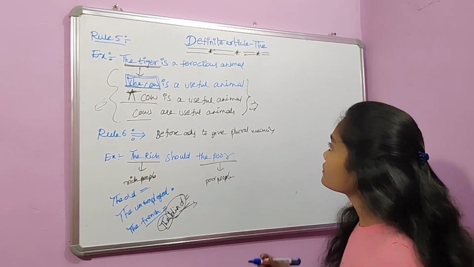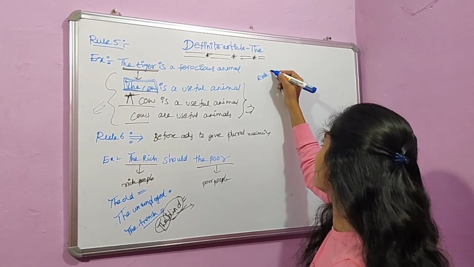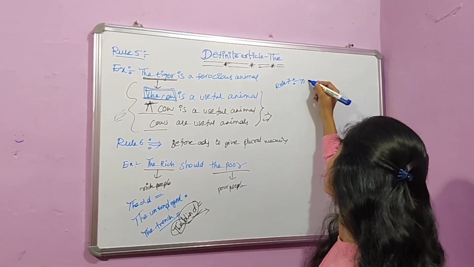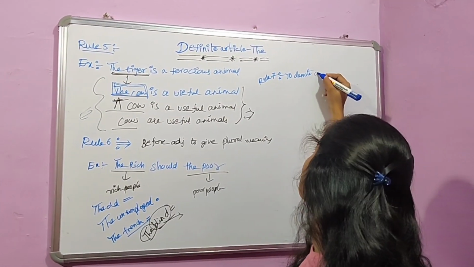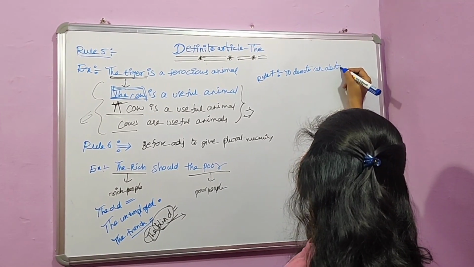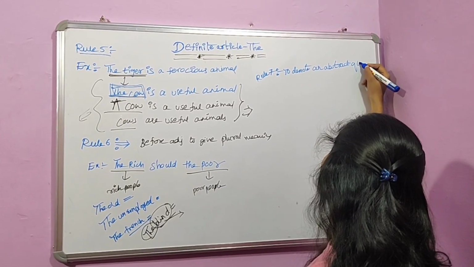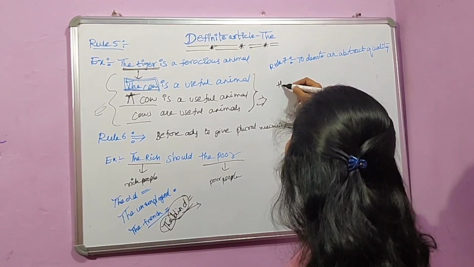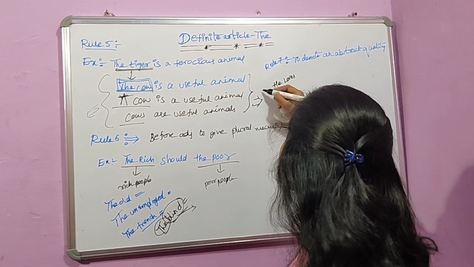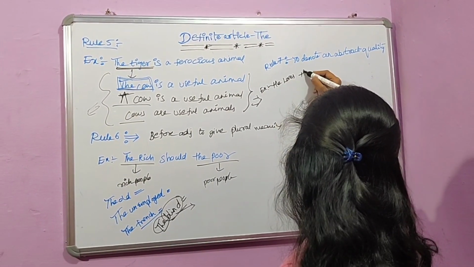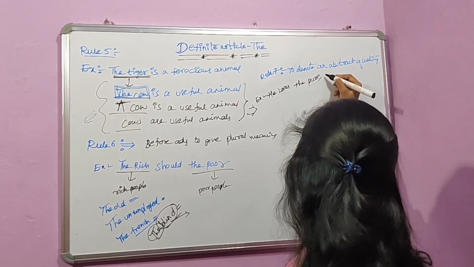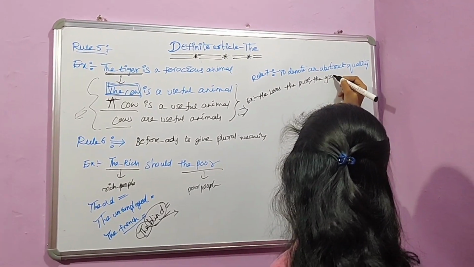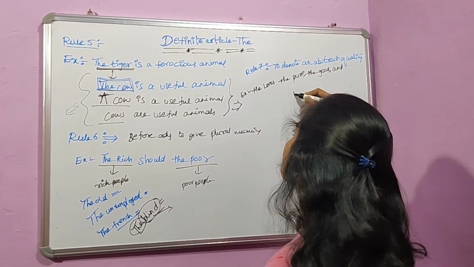Okay. Now, the rule 7. Rule 7 is to denote an abstract quality. To denote an abstract quality, we use the article. For example, he loves the pure, the good and the beautiful.